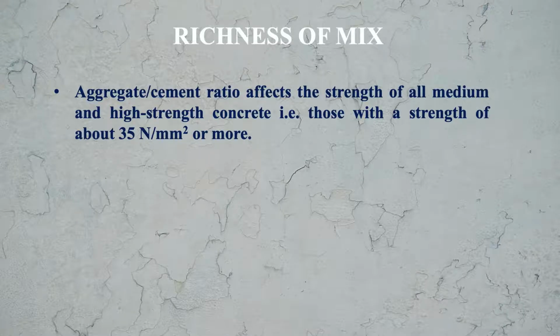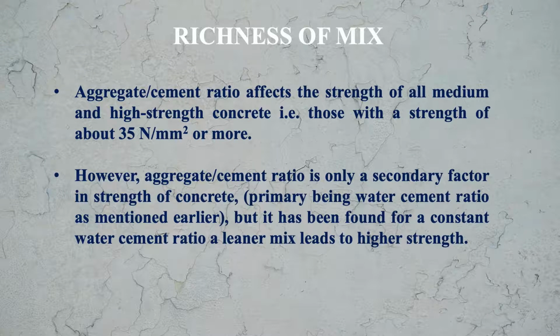Aggregate cement ratio affects the strength of all medium and high strength concrete, that is those with a strength of about 35 Newton per mm square or more. However, aggregate cement ratio is only a secondary factor in strength of concrete. Primary is water cement ratio. But it has been found that for a constant water cement ratio, a leaner mix leads to higher strength.